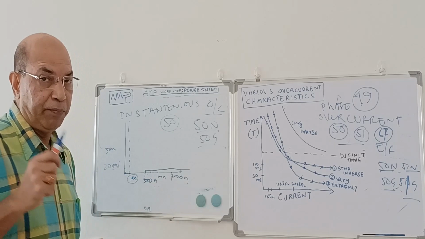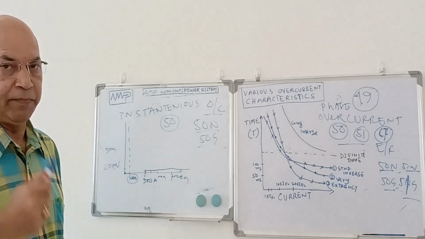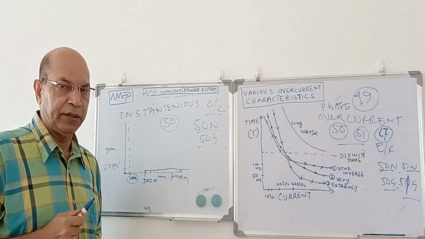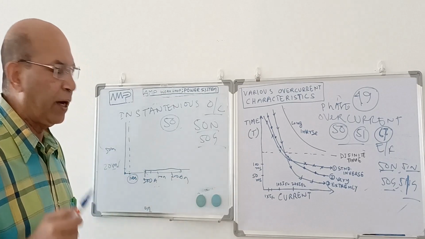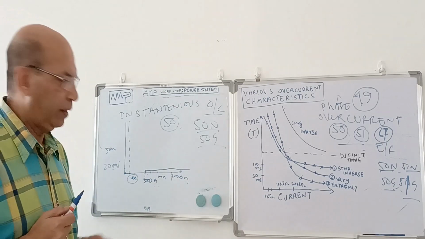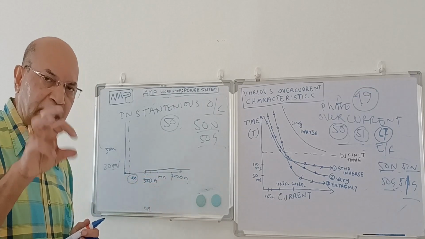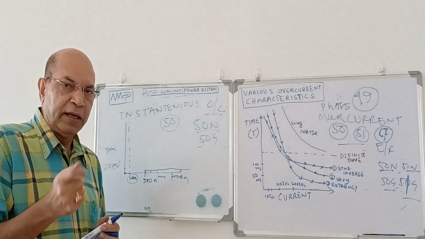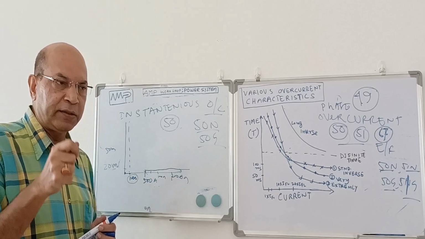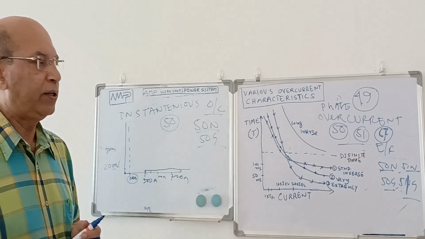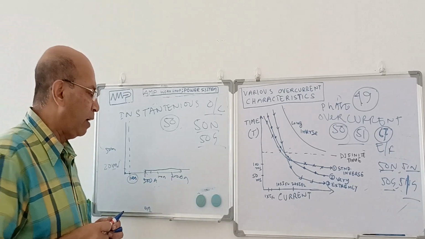But if we put some definite time delay in the operation, then we call it a definite time overcurrent relay. This same instantaneous relay, if I put some delay, there is a timer, I can put a delay in the relay. If I set some delay intentionally, then we call it a definite time overcurrent relay. How is that?